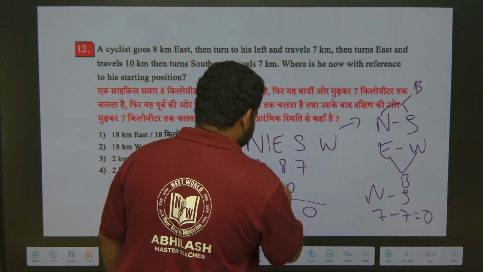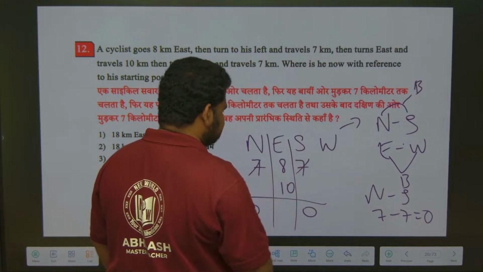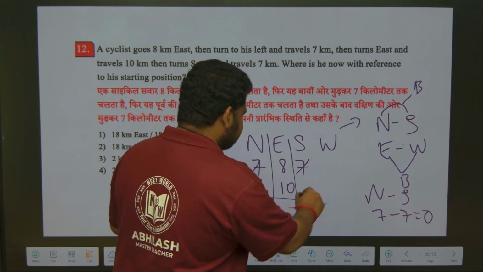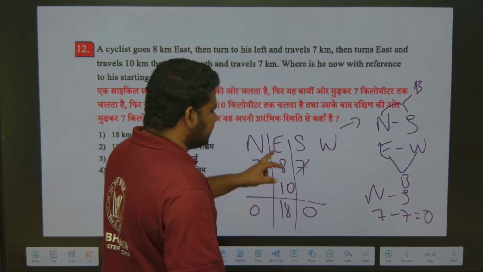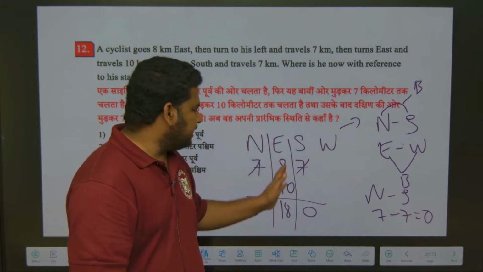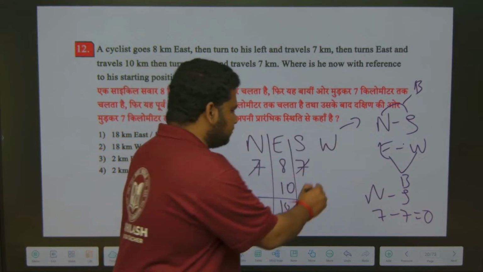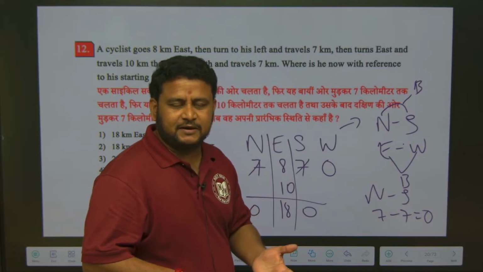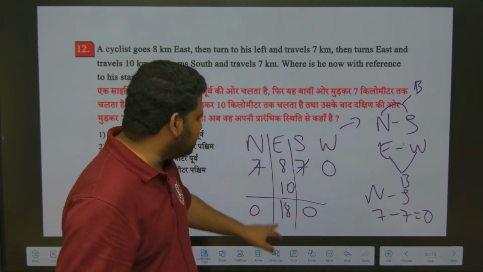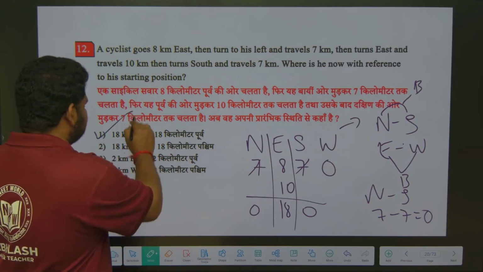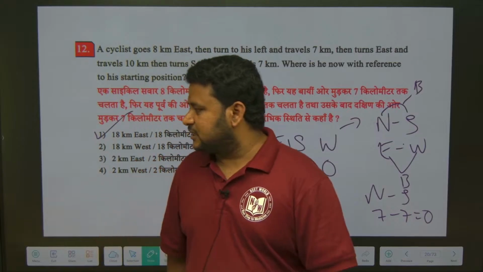This is 0, so I can directly cancel. Here east and west, west is 0, so 18 minus 0 is 18 only. I should write under east only, because under west there is no number, and if I consider the number, it will be 0. Out of 18 and 0, 18 is the bigger number. So I should write 18 under east. The answer to this question is 18 kilometer east.